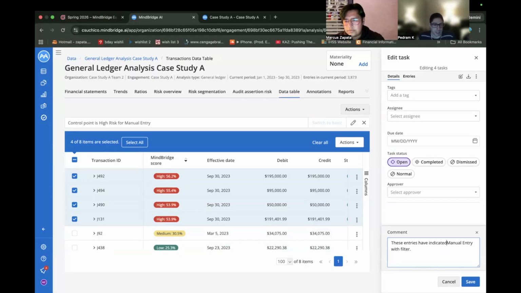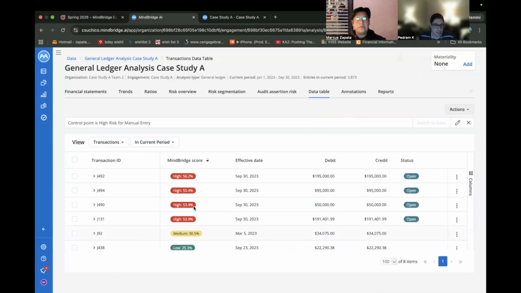That's why they really stand out, and we want to make sure we monitor them. Yes. And again, as we can see, they do include some of the higher risk transactions, and they kind of track with the concerns the customer has. So that's why we're adding these to our audit plan.